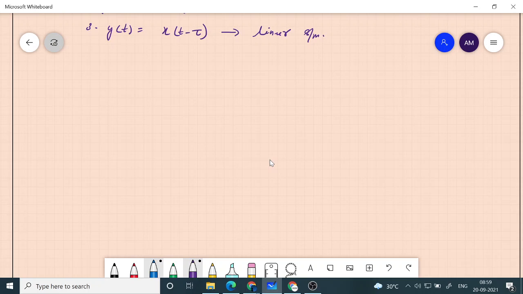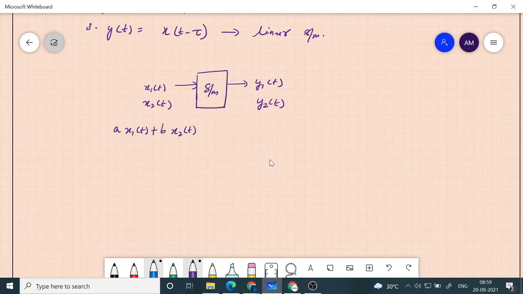Let's take this third system and see how we can check both superposition and homogeneity in one go. If this is the system, and x1 of t gives you y1 of t and x2 of t gives you y2 of t, then a into x1 of t plus b into x2 of t, what does it give? This is what you have to check. What is y1 of t? It is x1 of t minus tau, and this is x2 of t minus tau.